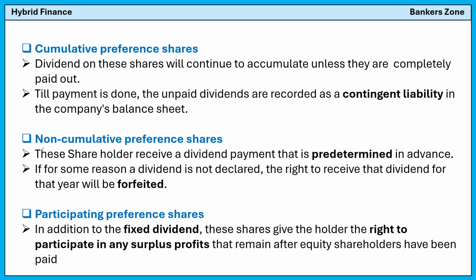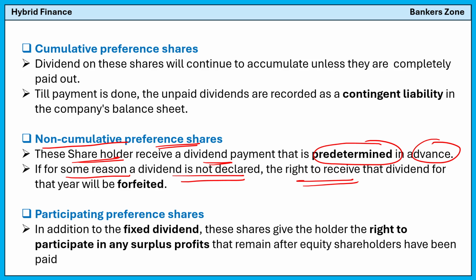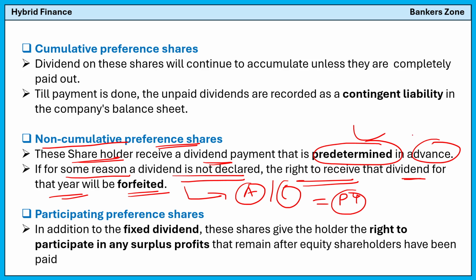Now see, what does non-cumulative preference share mean? Simply, these shareholders receive a dividend payment that is predetermined in advance. If for some reason the dividend is not declared, the right to receive the dividend for that year will be forfeited. That means they will not get the arrear or cumulative dividend like a cumulative preference share. They only get it for the present year, which is predetermined in advance. And if the company says that we are not able to pay, then the right to get the dividend will be forfeited, meaning they don't have any right to get the dividend.